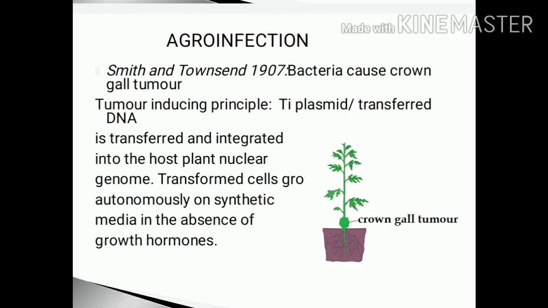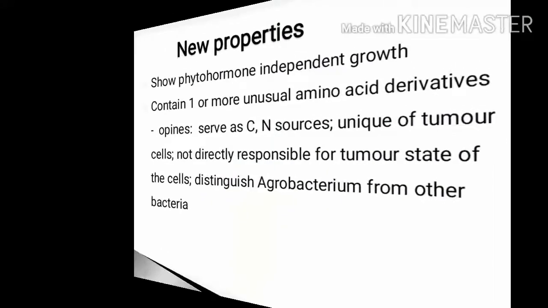Smith and Townsend found that Agrobacterium tumefaciens causes crown gall tumor. The tumor-inducing principle, known as Ti plasmid, has a portion called transferred DNA or tDNA, which is transferred and integrated into the host plant nuclear genome. The transformed cells can grow autonomously on synthetic media in the absence of growth hormones.